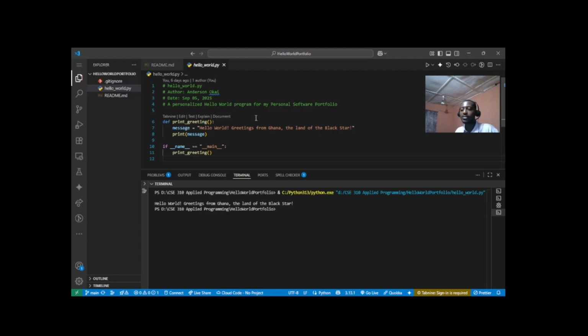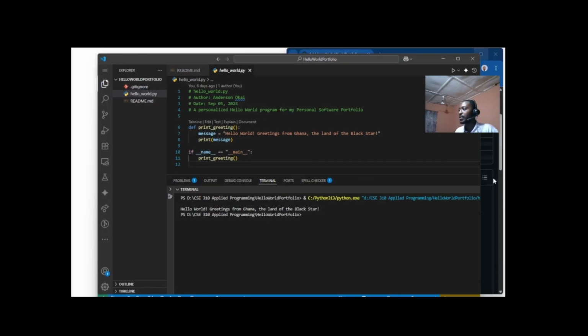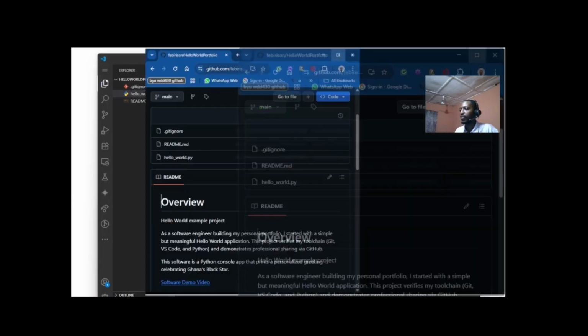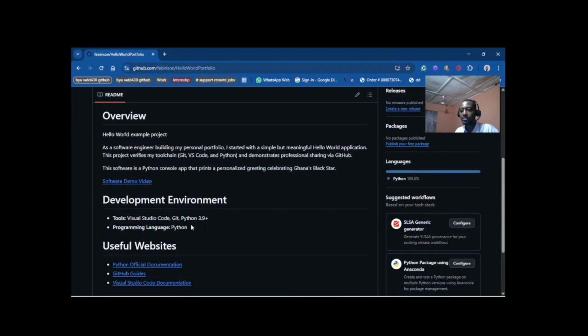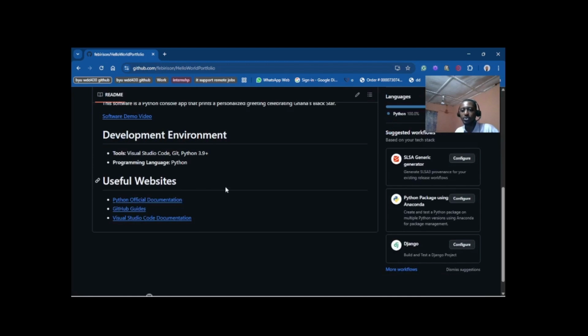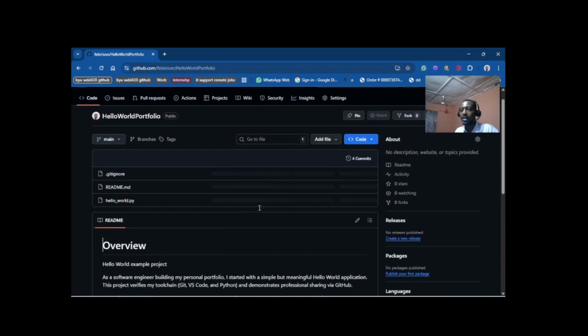Check out my README file at GitHub, and the file contains the overview of the project, the development environment, and also useful websites that were used.